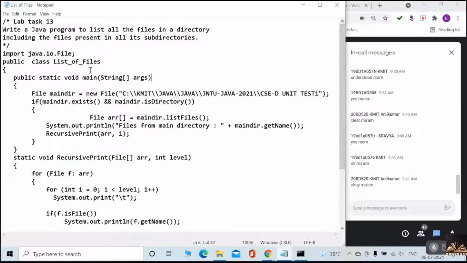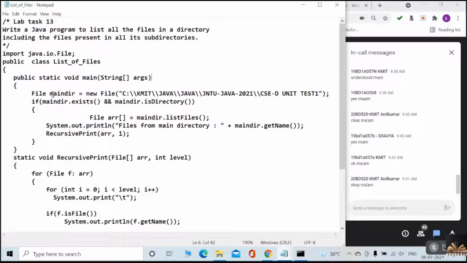Okay, so now what do I have to check? Whether it is a file, whether it is a directory, and display the file. To use this functionality, to decide whether it is a file or a directory, what class do we have to use, the streams or the file class? The file class, obviously. Yes or no? Because I want to know whether it is a file or a directory.